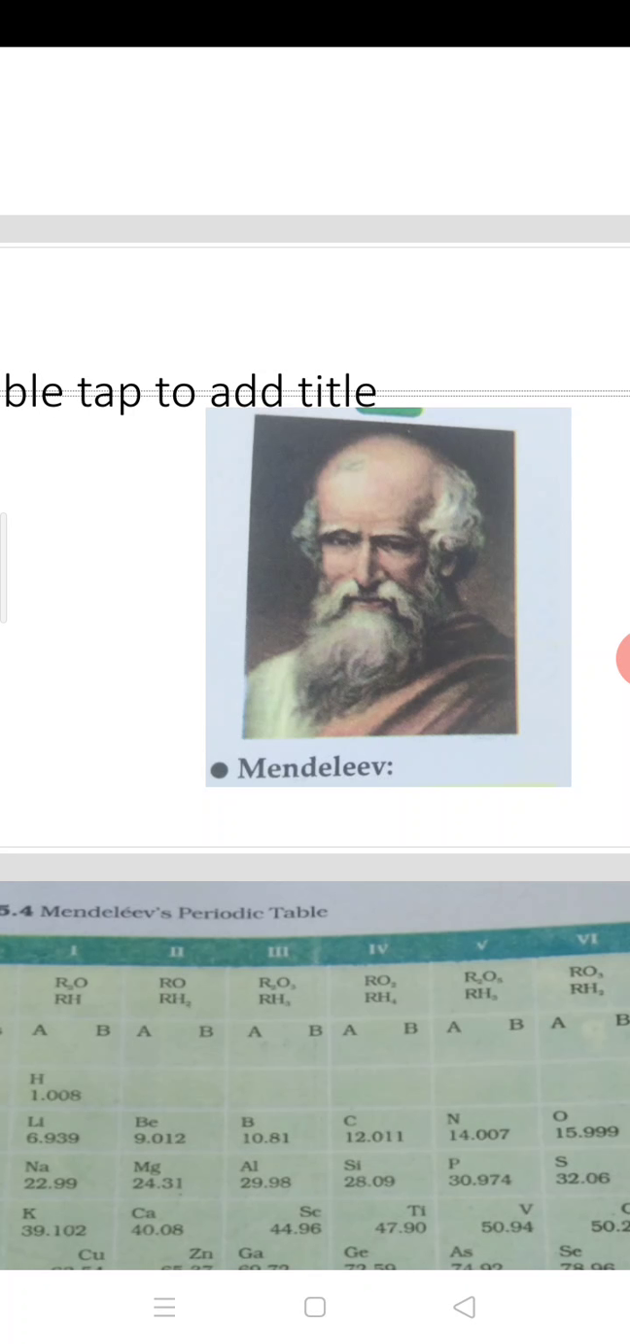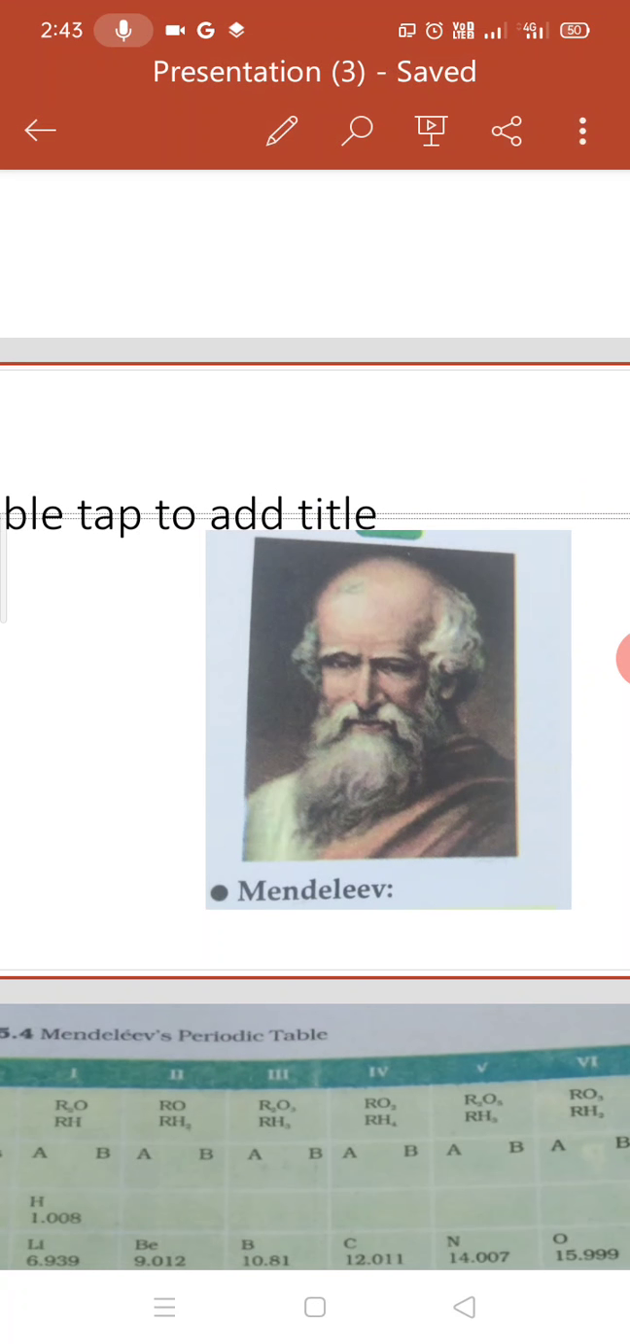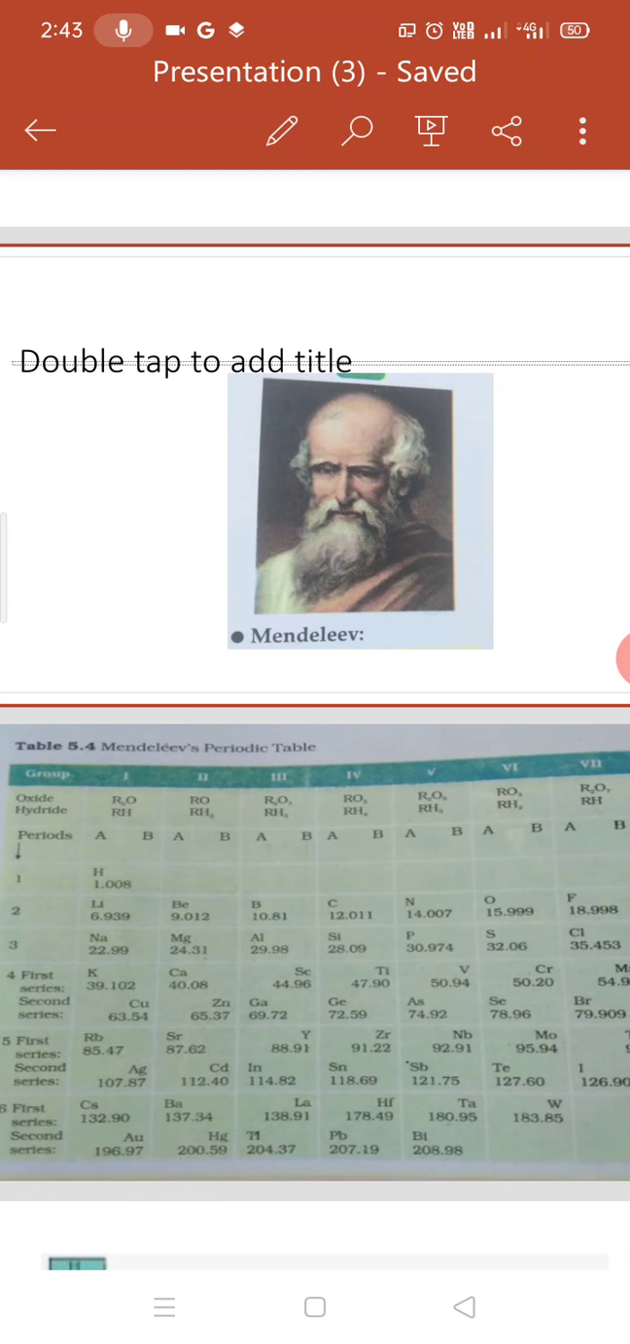When he arranged the elements in the order of increasing atomic mass, keeping their physical and chemical properties in mind, he concluded that elements with similar properties come at regular intervals. So finally he designed his periodic table, the type of periodic table you have seen in your books also. Now we will read the various features of the periodic table.